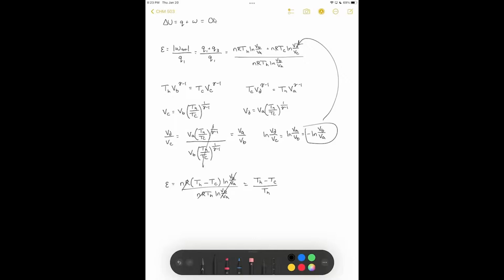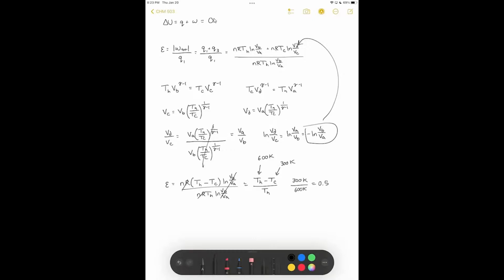Typical temperatures for these kinds of processes have hot temperatures at 600 Kelvin and cold temperatures at 300 Kelvin. So plugging in these numbers here, we get 600 minus 300 is 300, divided by 600 is 0.5. So they would operate at a maximum efficiency of 50%. The actual efficiency of such engines is around 30% when you account for non-reversible processes.